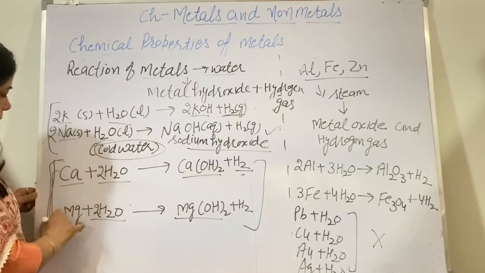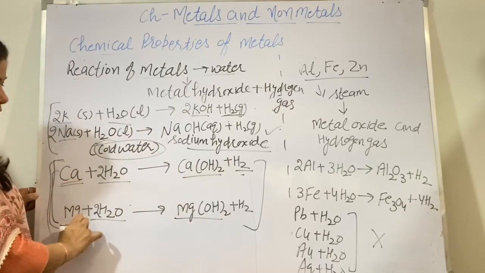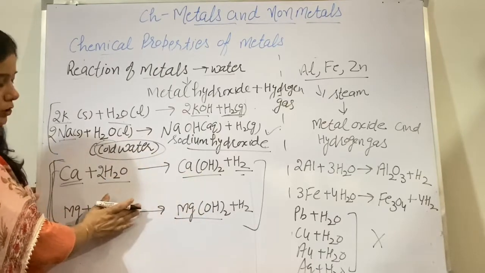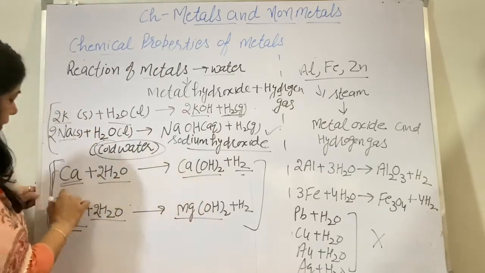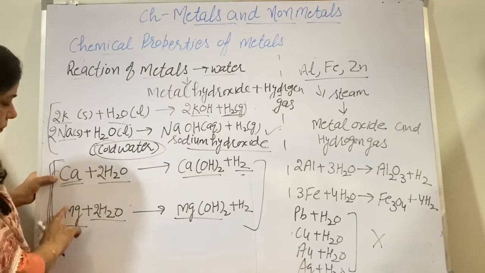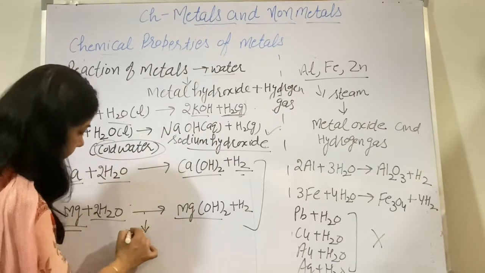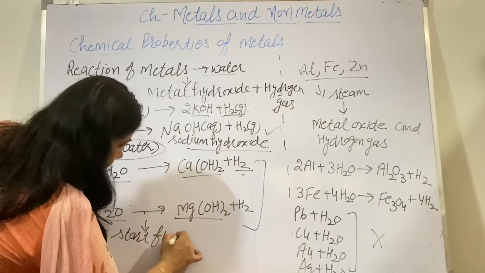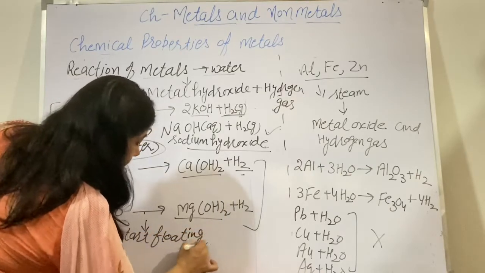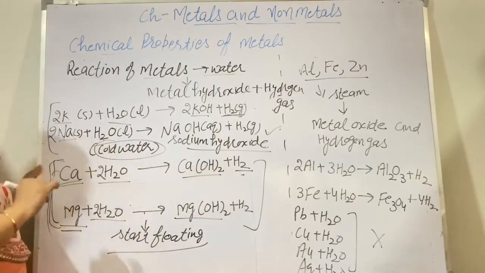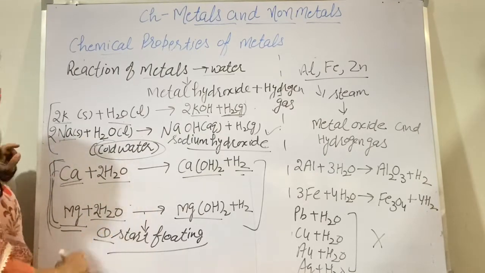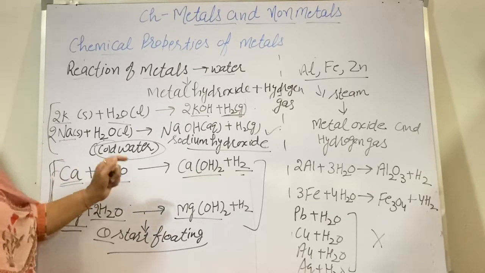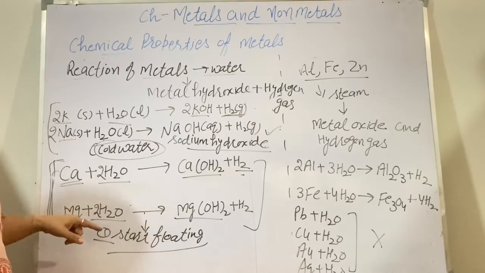Now these two metals, calcium and magnesium, what happens during the reaction? When they react with water, they start floating on the surface of water. Why? This is again a question asked in exams: why do calcium and magnesium start floating in water when they react with water?